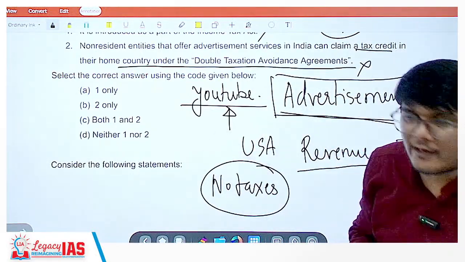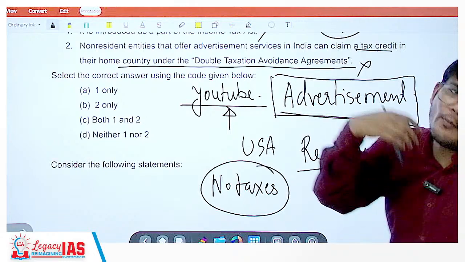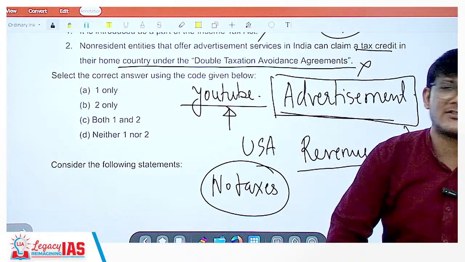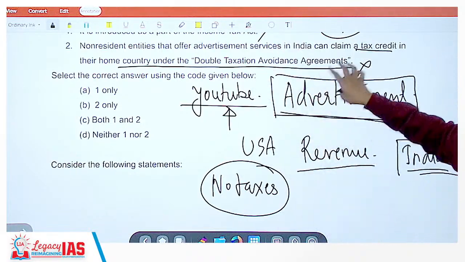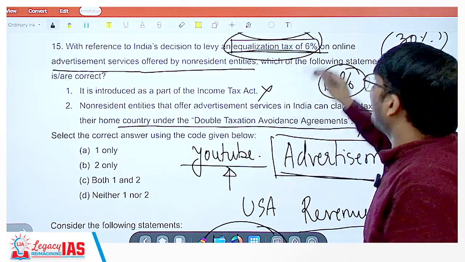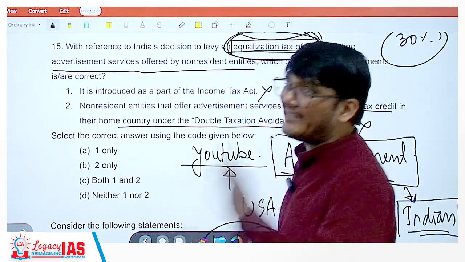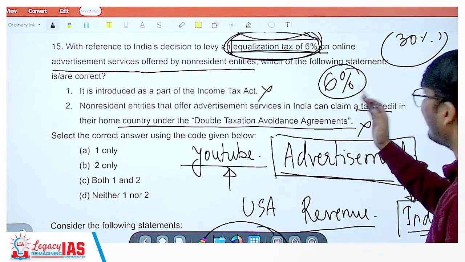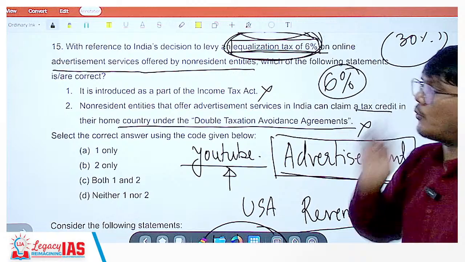It won't work like that. But you may be incorporated in the USA, or you may be a Canadian citizen, but if you are selling your services in India and the Indian market is helping you gain the revenue, then boss, you have to pay the equalization tax of 6%. That was the concept, and this was the reason for equalization tax.